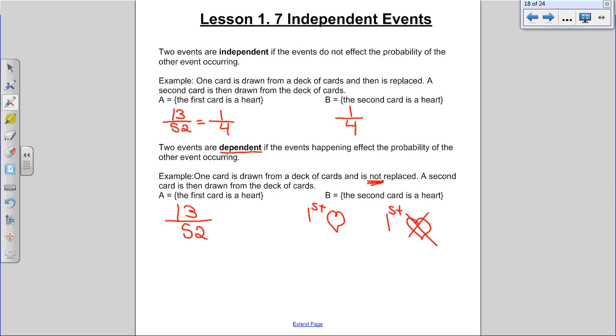If the first card had been a heart, then I would have 12 hearts remaining, and only 51 cards to draw from. See how the probabilities have now changed from when it was replaced. If the first card wasn't a heart, there would still be 13 hearts in the deck, and there would only be 51 cards left.